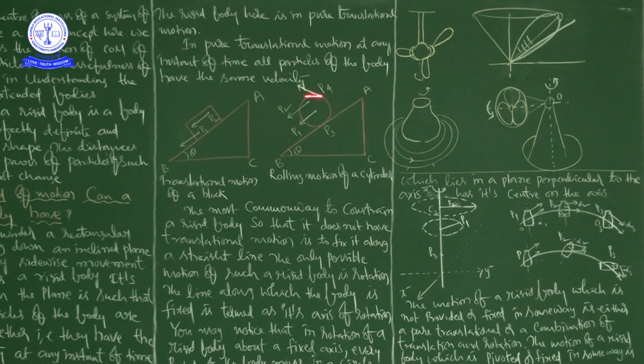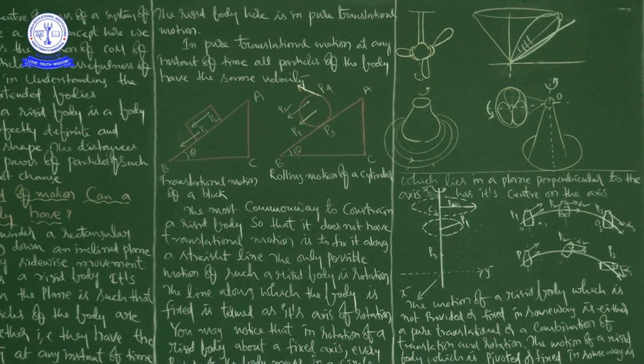So just compare these two pictures. One is in pure translational motion. But here, if you observe carefully, just now I told you it is in pure rolling motion. Now think about what will happen. What is there more than that? If you see the whole body on the inclined plane, it is coming from there to here. So there is rolling motion, no doubt at all, but more than that rolling motion, something is there. So what is that something?